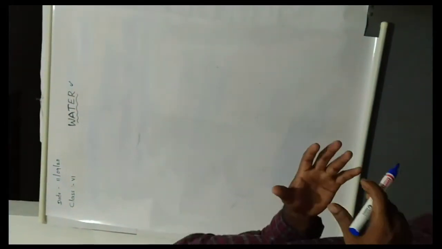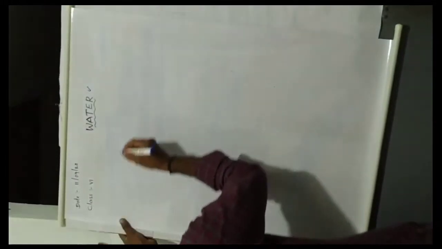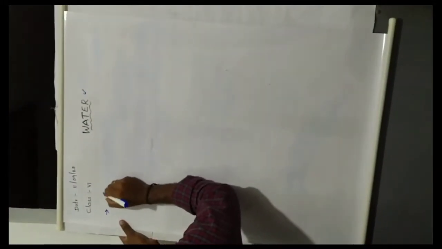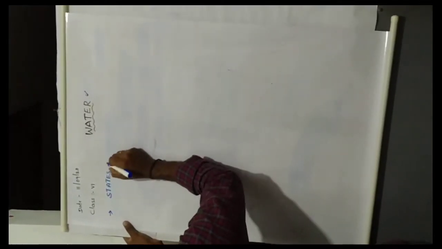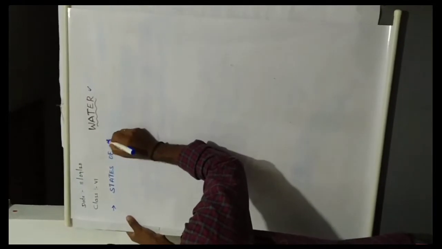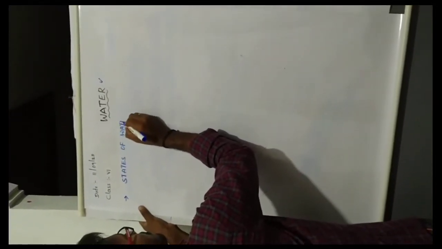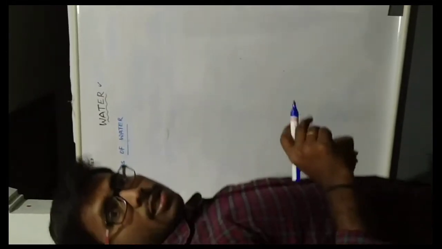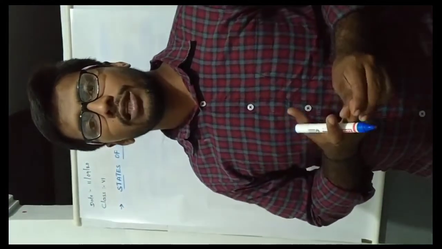You can learn it easily. The topic is states of water. What states are present in our nature?